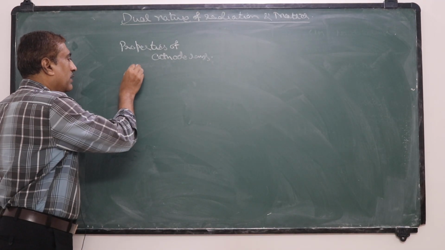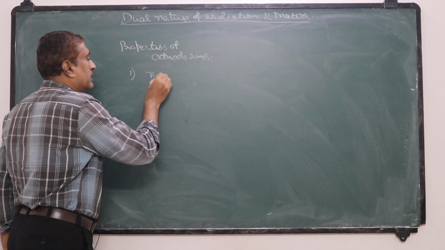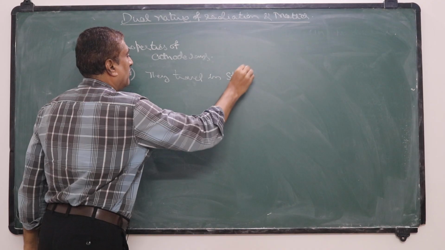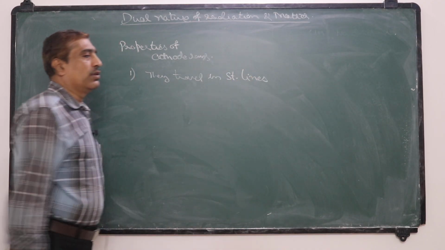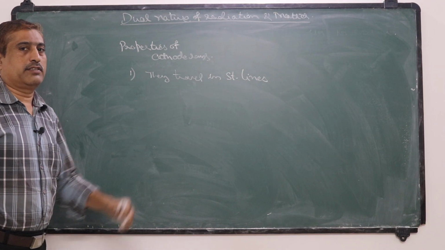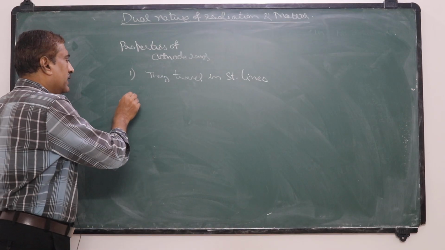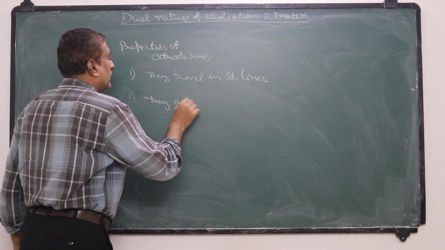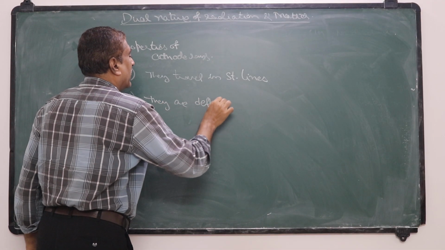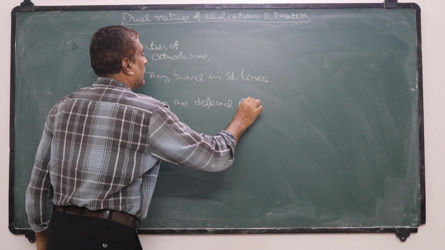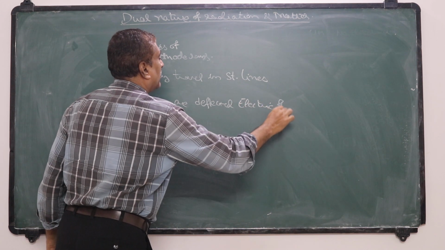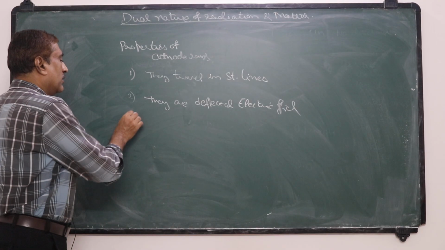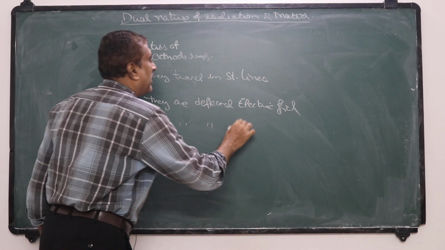The first property of cathode rays is that they travel in straight lines. The second is that they are deflected by an electric field. The third property is that they are deflected in a magnetic field.